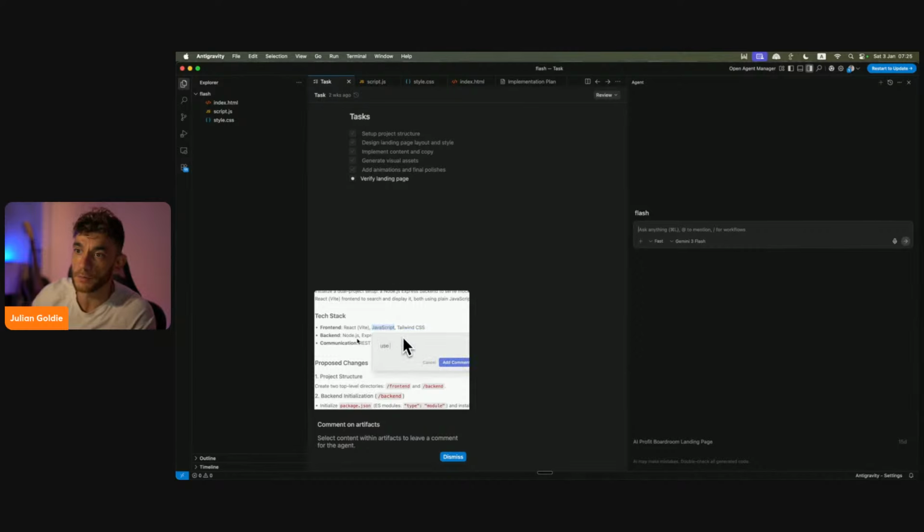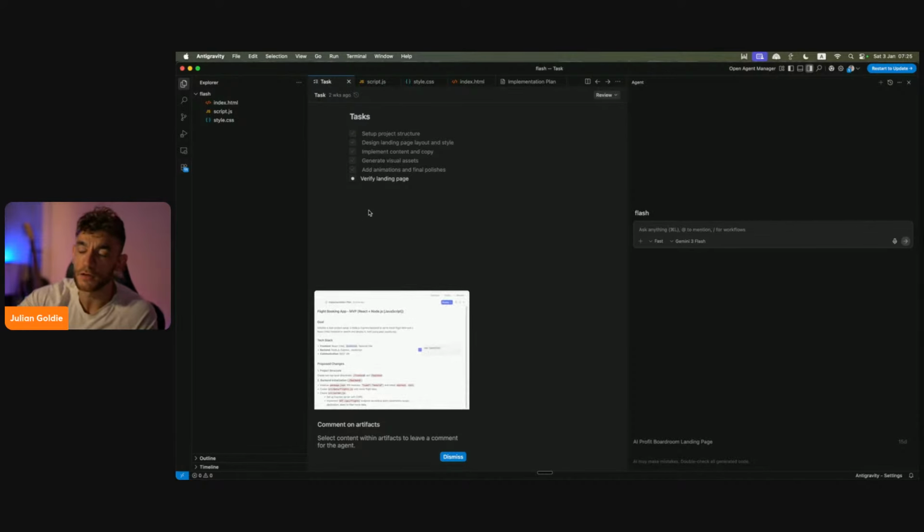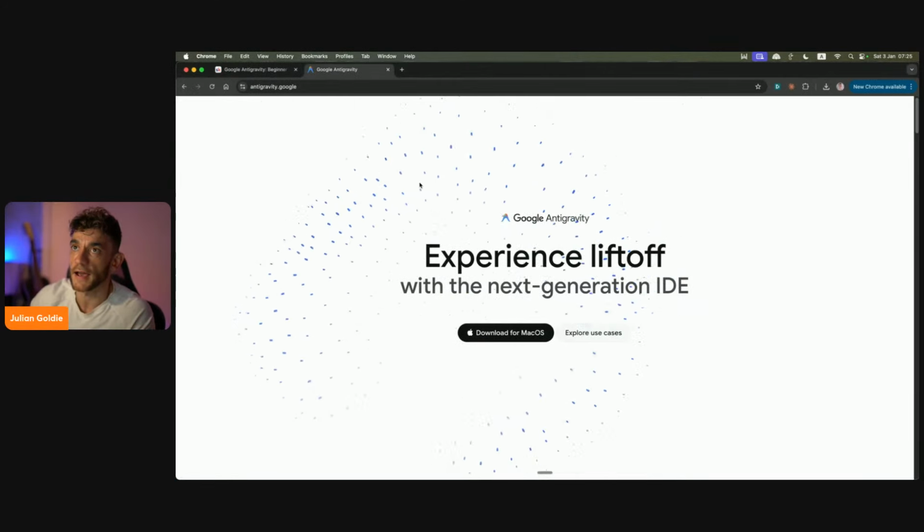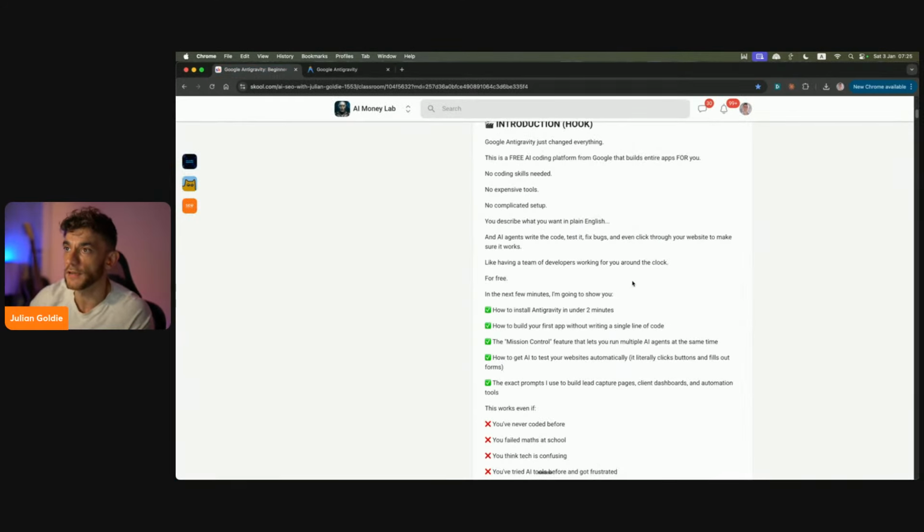On top of that, it actually has a computer use agent, like you can see right here, that can actually open up your websites, anything that you build using Antigravity, and I'm going to guide you through it and show you exactly how to use it today. So let's get straight into it.